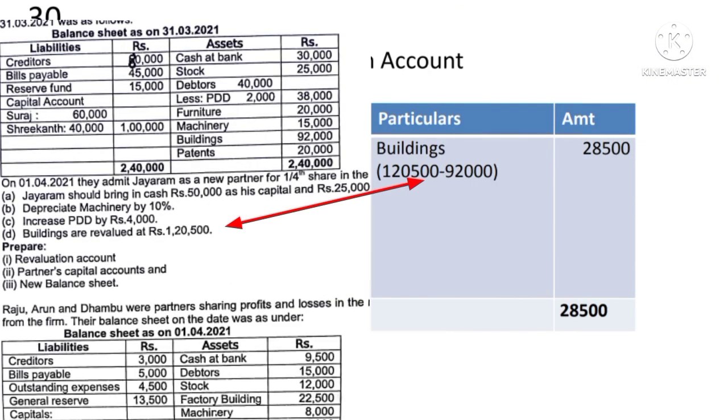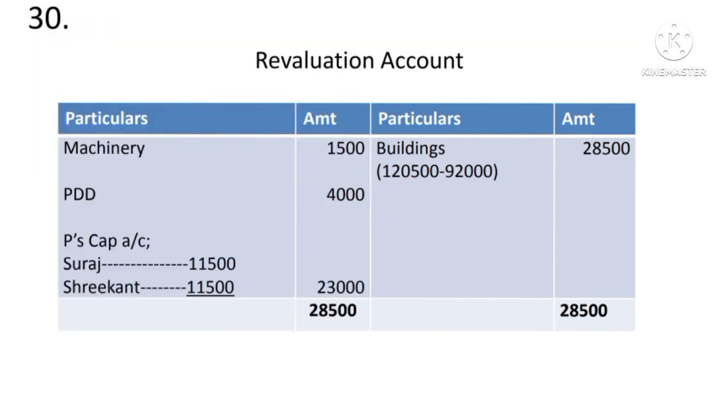And then buildings are revalued at 1,20,500. Earlier the building was 92,000. Now revaluation is made at 1,20,500. It means the value of the building is increased. It is a profit, so it is recorded on the credit side. 1,20,500 minus 92,000 comes to 28,500. So by building 28,500. Then total the debit side and credit side. Credit side would be more by 28,500.